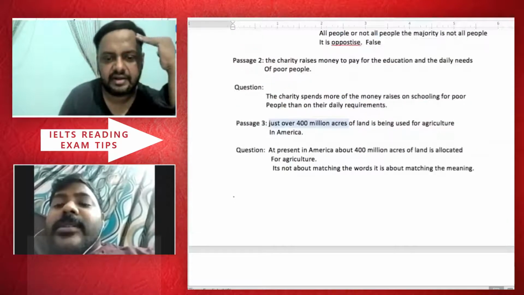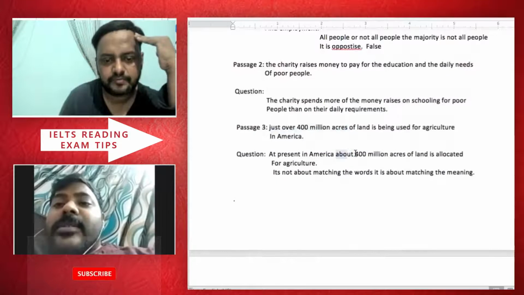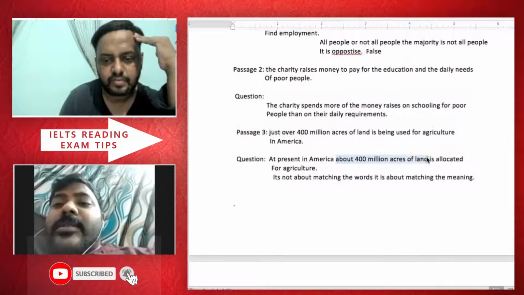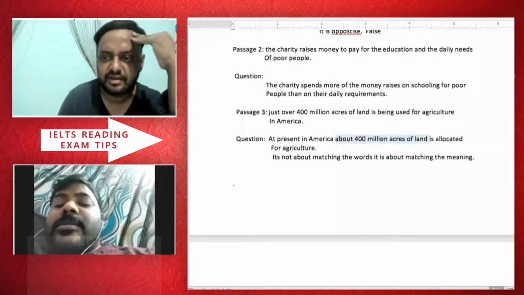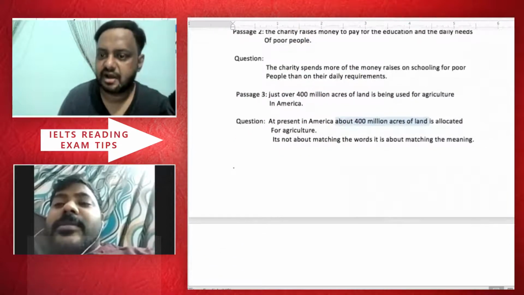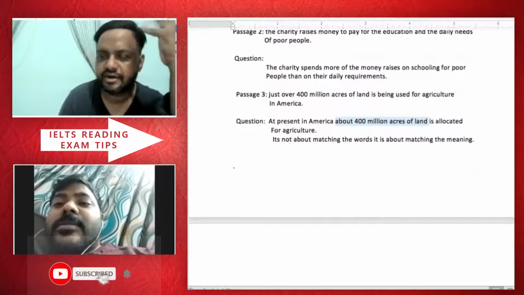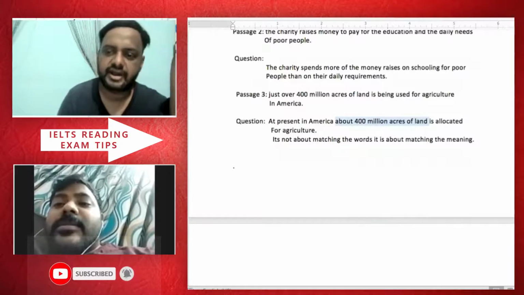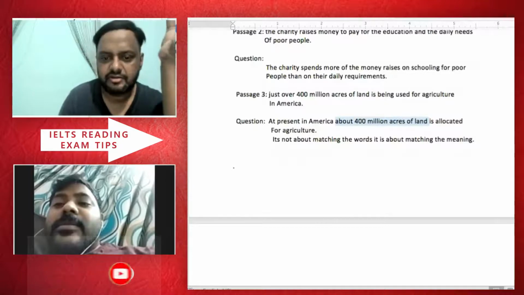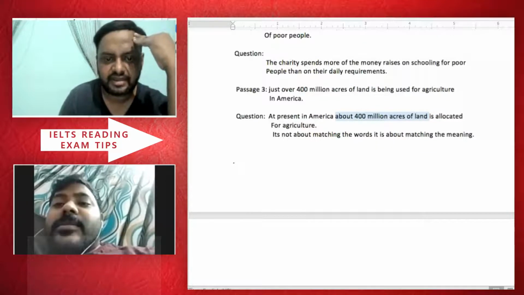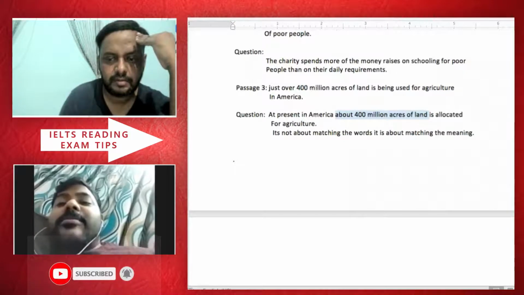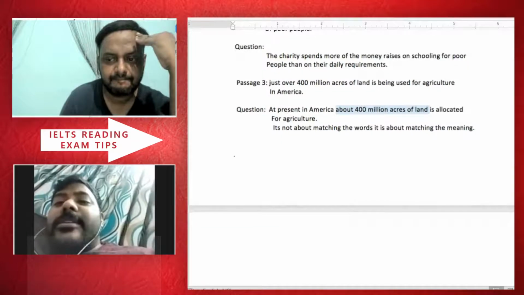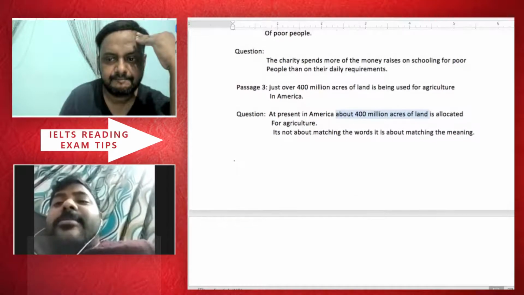Just over. And if you see about, so it is false. About is roughly. So even if you look at somebody and say, oh, he is about 30, it could be 31, it could be 29, it could be 32, it could be 28. So here, when we say about 400 million, it cannot cross 400 million, right?